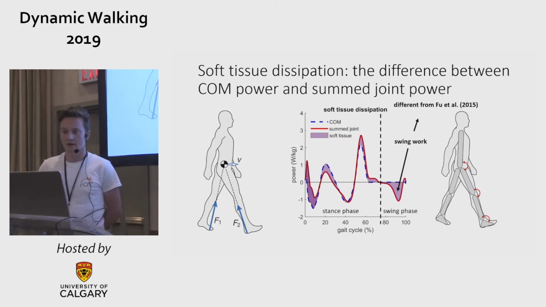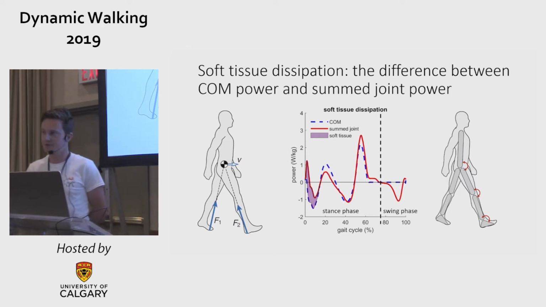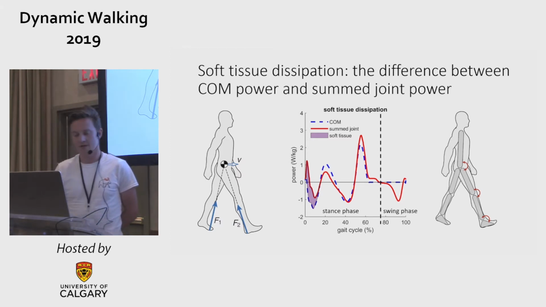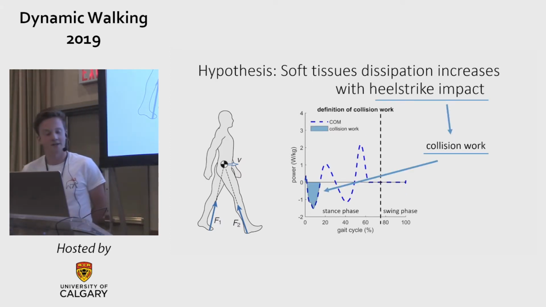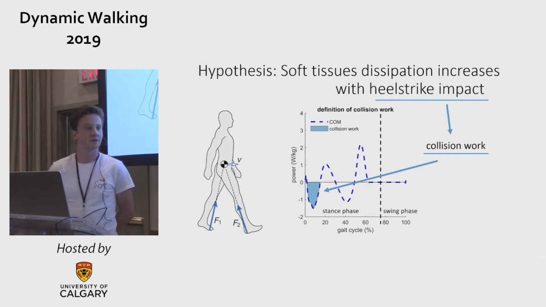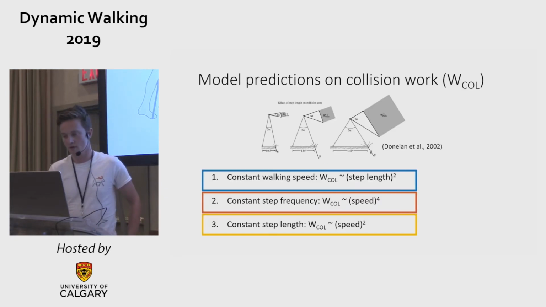And as done in Fu et al., you can use the peripheral center of mass work to quantify this. You can also specifically look at the collisional phase of tissue dissipation, as shown here. And I hypothesized that soft tissue dissipation increases with collision work, and collision work is the center of mass power integrated over time during the collision phase, as shown here.